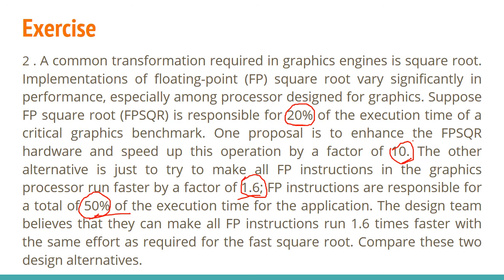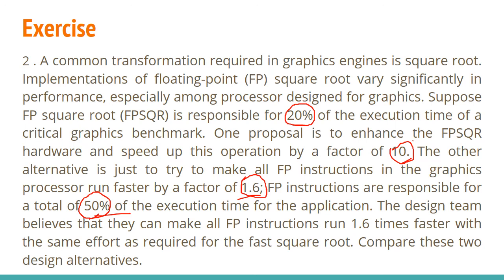And what is the question? The design team believes that they can make all FP instructions run 1.6 times faster with the same effort as required for the fast square root. So the design team believes that they can execute all the FP instructions 1.6 times faster. So we have to evaluate this using FP and FPSQR. You have to find out the speed up, and using the speed up, evaluate whether the assumption made by the design team is correct or not.